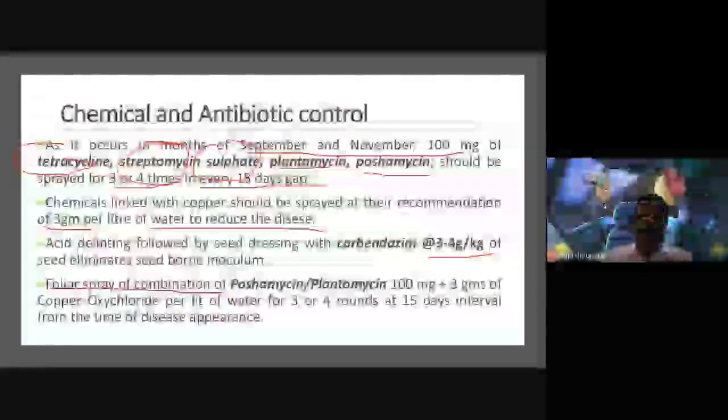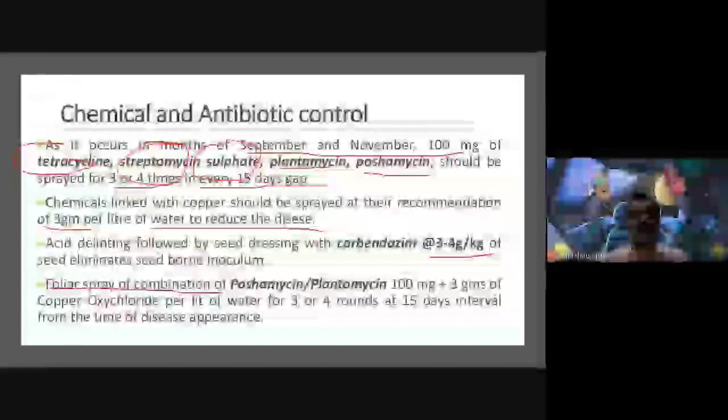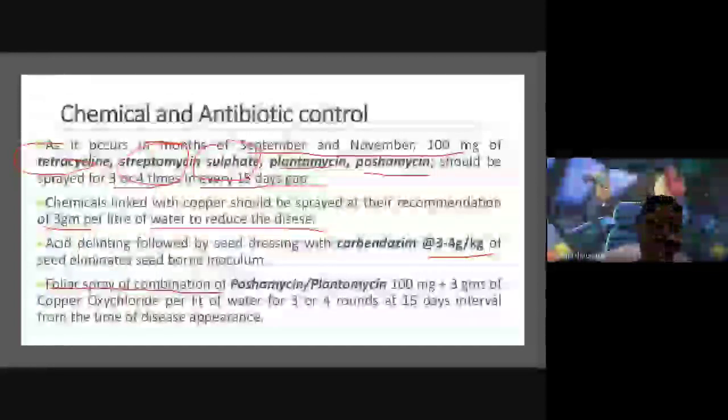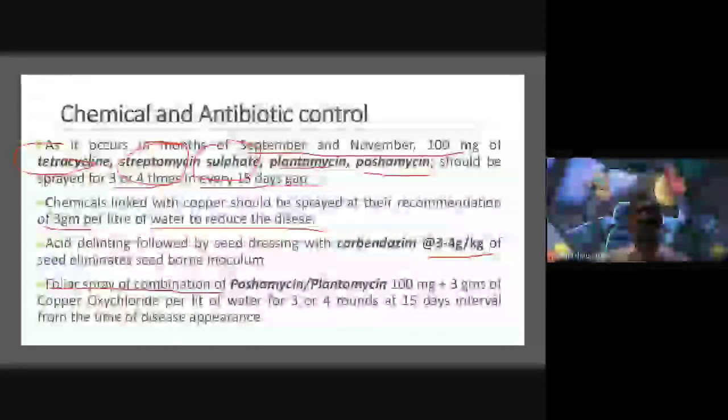Some antibiotics can also be used: tetracycline, streptomycin sulfate, and other antibiotics, sprayed 3 to 4 times at intervals of every 15 days. When we spray these antibiotics, the disease can be controlled.